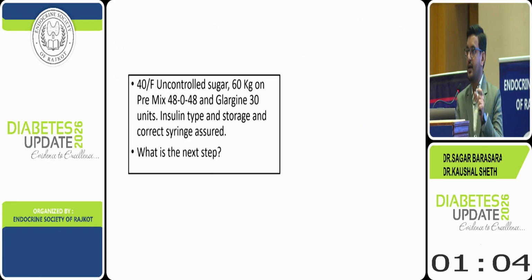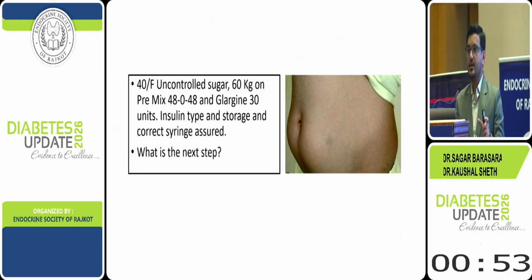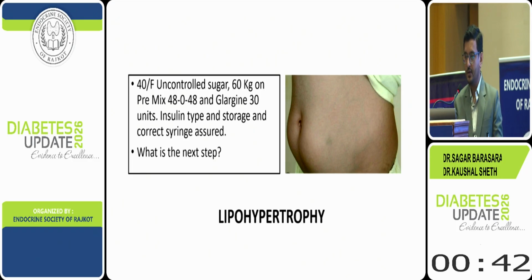Once we examined her insulin injection site, it showed gross lipohypertrophy. So whatever insulin she was taking, actually it was not delivered to her blood. So it is very important to emphasize to the patient site rotation, needle frequency change, and to examine the insulin site on every visit they come to us. So this is a typical case of lipohypertrophy.